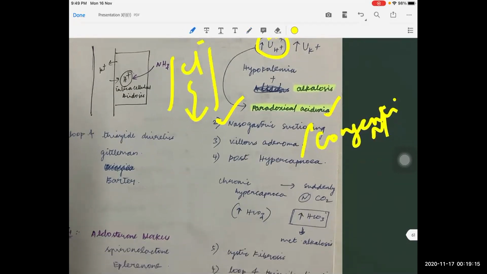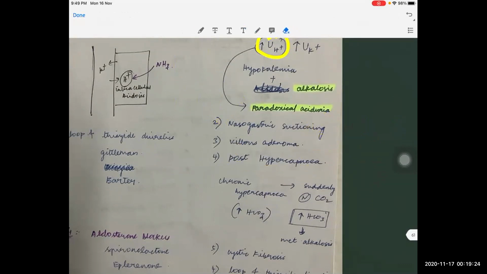Another interesting cause of metabolic alkalosis is post hypercapnia. So what is post hypercapnia? Whenever the patient is having chronic hypercapnia because of some obstructive airway pathology, please remember that in sudden respiratory acidosis, there will be no compensation by the kidneys because it is an acute event.